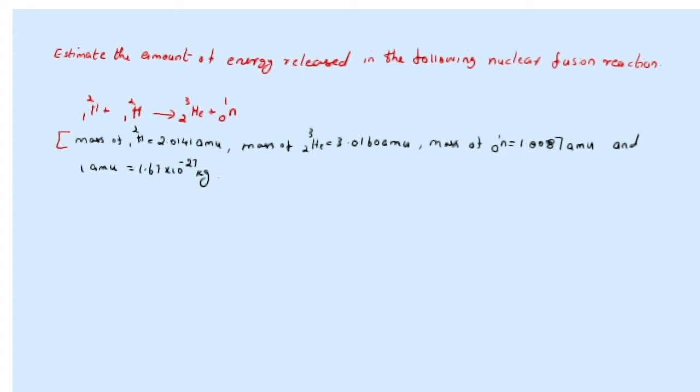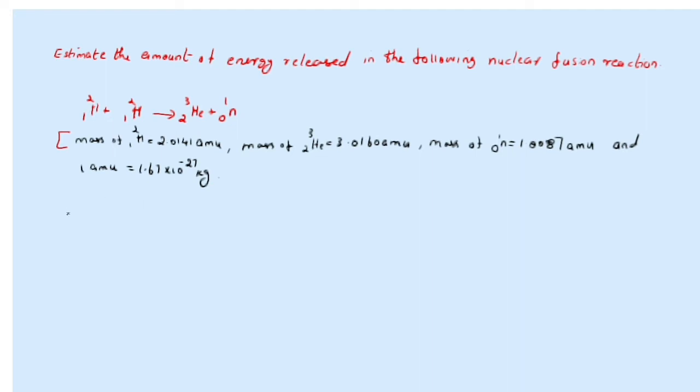The masses of 1H2 and 2He3 are given there, and also the mass of the neutron is given there, and all values are given in atomic mass units. One atomic mass unit is equal to 1.67 into 10 to the power minus 27 kilogram. Okay, so now let's calculate how much energy is released.